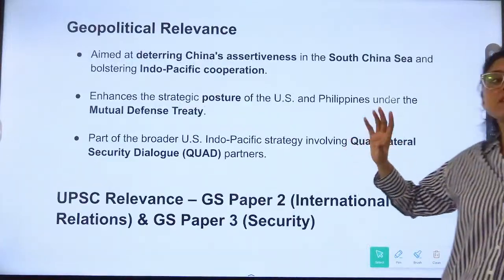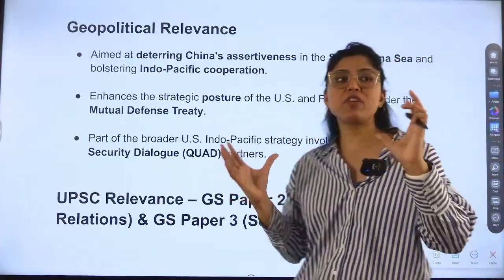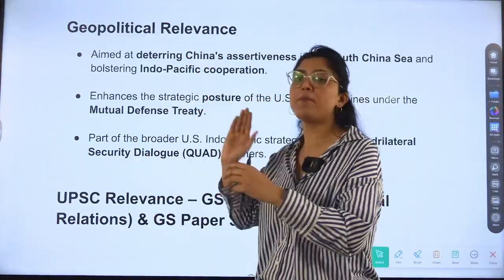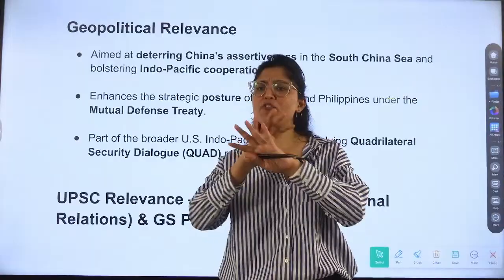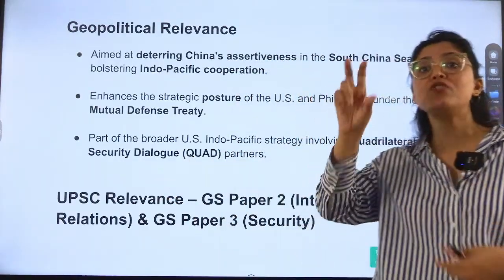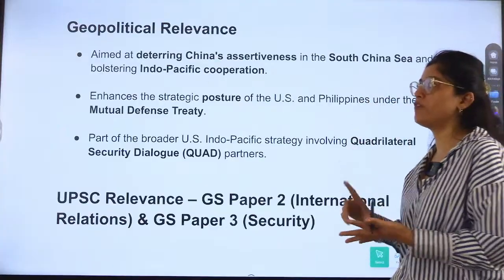So related to exercises, whenever countries conduct the exercises, we have to understand the basic thing, what they are doing. And then these are the activities that are being conducted. We don't have to memorize everything because these things are not asked usually. Okay, but countries' names are asked. What all countries are involved?